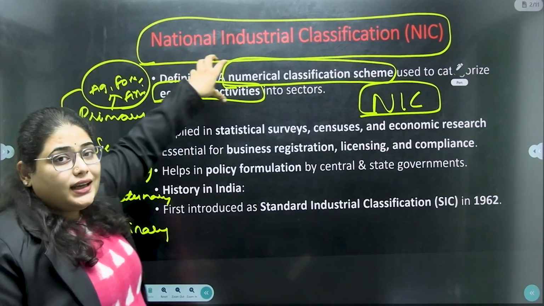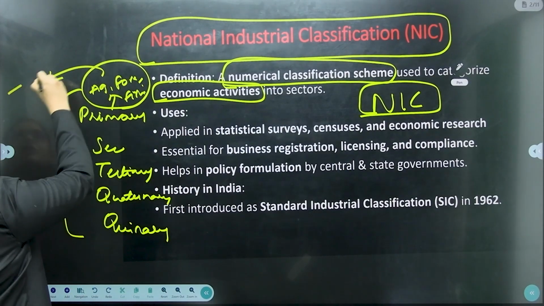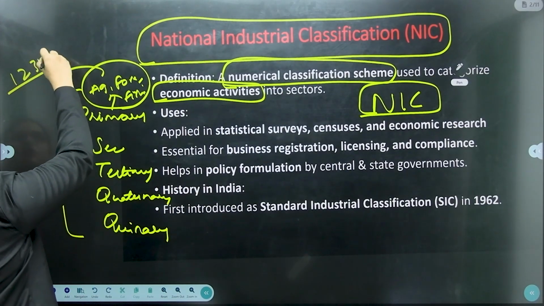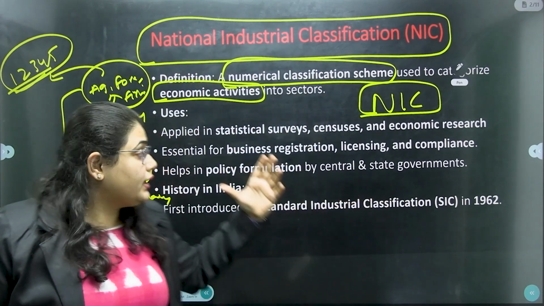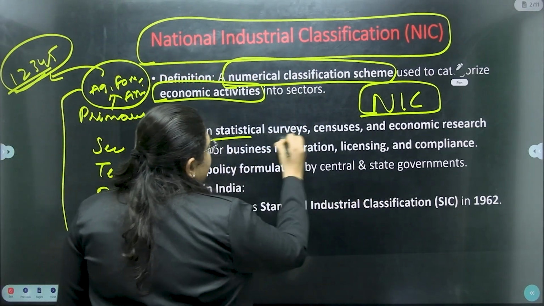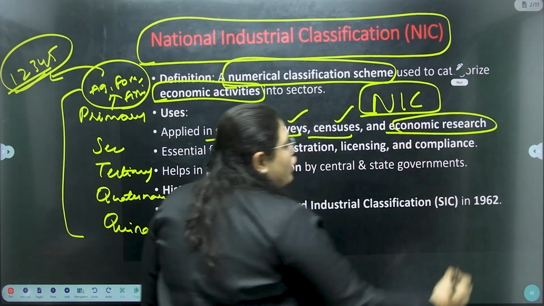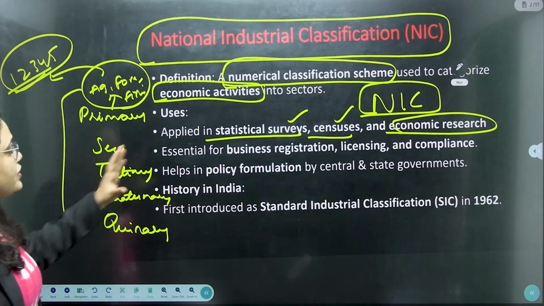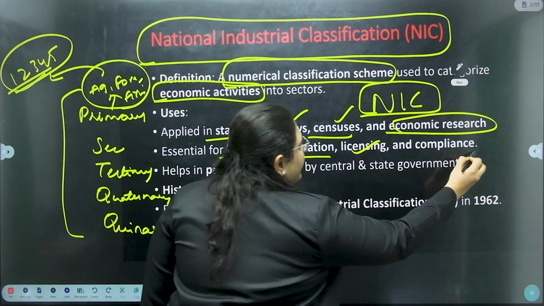So basically, what is NIC? For these subsectors, we are giving a numerical value like 1, 2, 3, 4, 5. So this numerical value, why is it important? It is important for statistical surveys, for conduction of census, and for doing economic research. Okay, so it is essential for business registration, licensing and compliance.